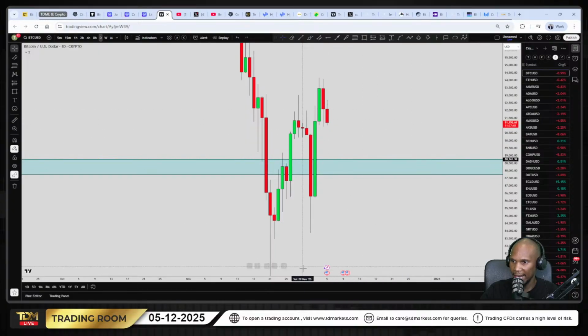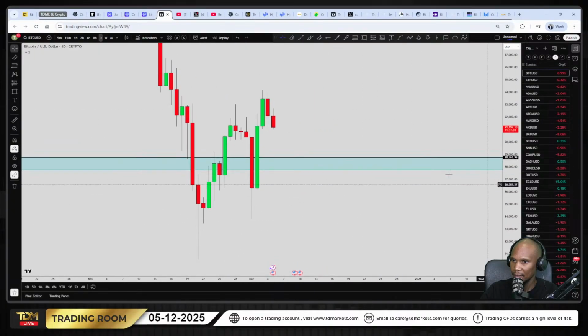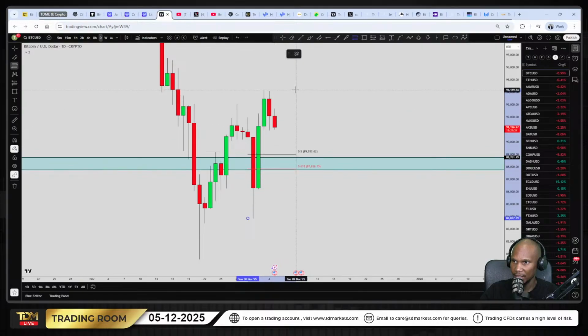And also what I see here is if I take my Fibonacci, I draw my Fibonacci as such, right? You will notice that the 50 and the 61.8 of the Fibonacci is on the zone. So short term, we are likely going to see Bitcoin coming back down to the zone here. And then in terms of the bigger structure, it can easily do this, it can easily do that.